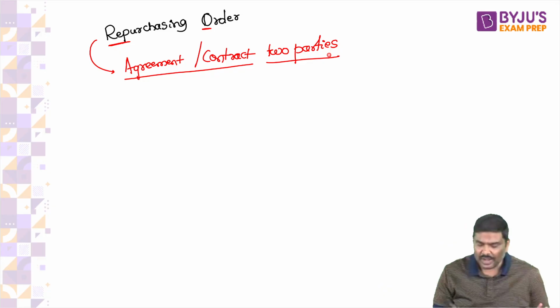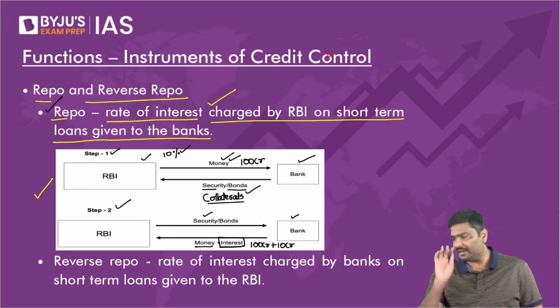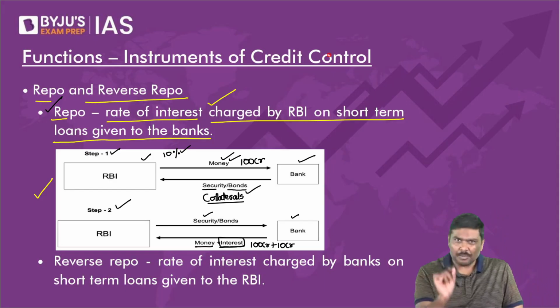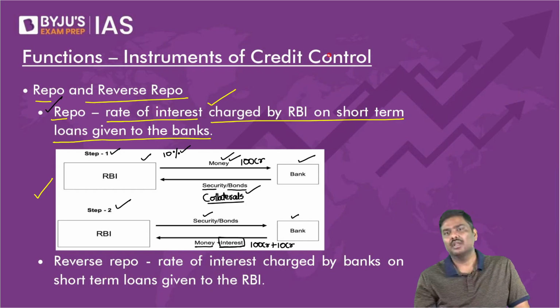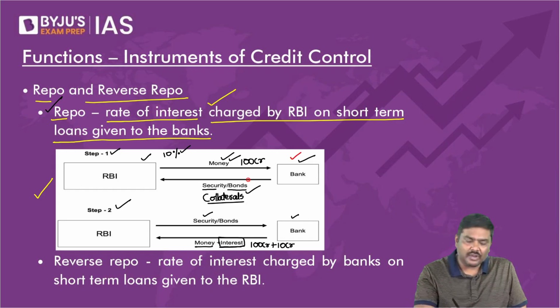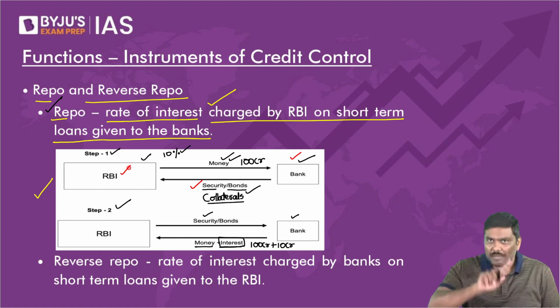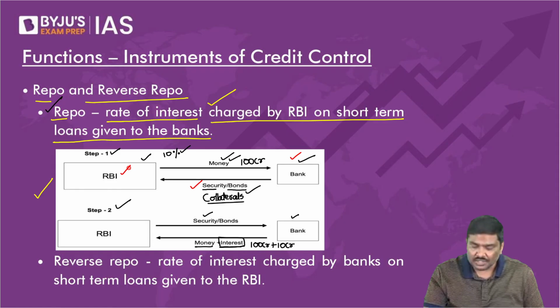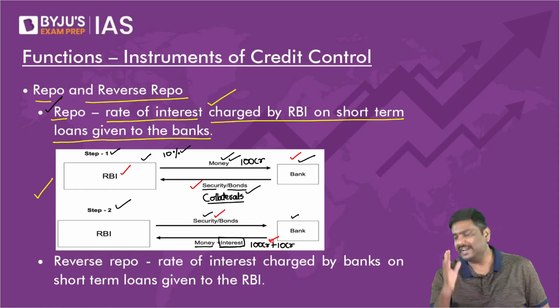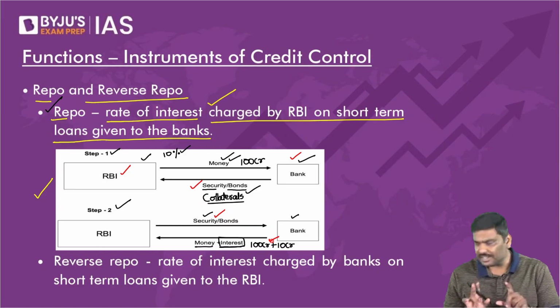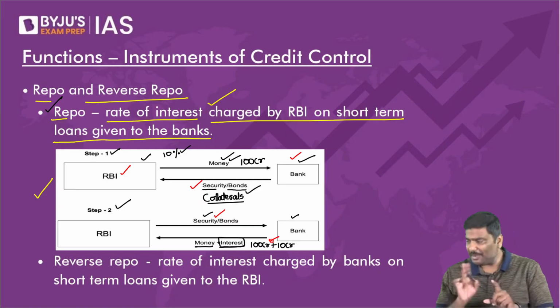Now, please look at the repo transaction that is given here. Bank is selling security assets to RBI with the promise of repurchasing those securities at 110 crore after 7 days. Is it okay? Let me know. I'll repeat it again.